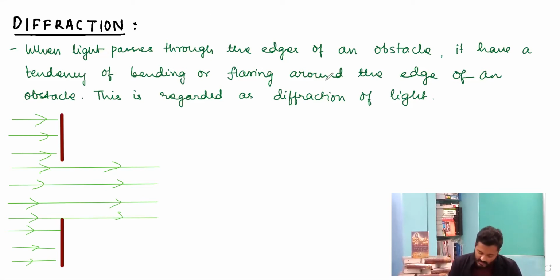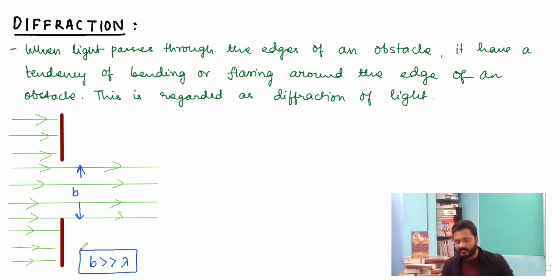What is important to note is that this slit width b is greater than the wavelength of light. If the slit width is greater than the wavelength of light, then the waves will pass without bending around the corners and will reach the point on the screen on the other side.